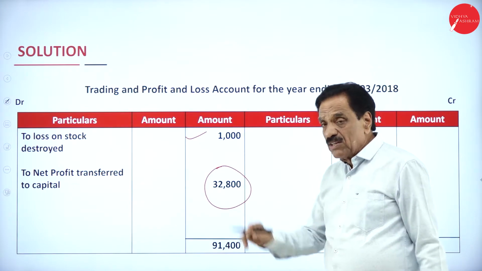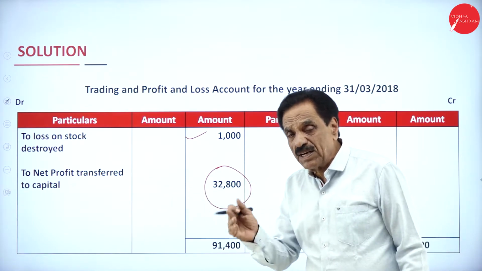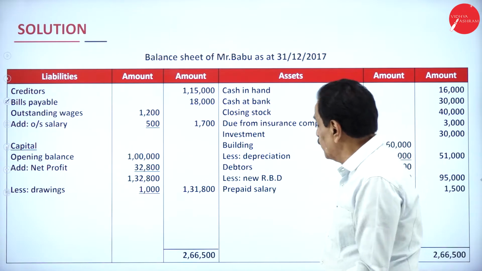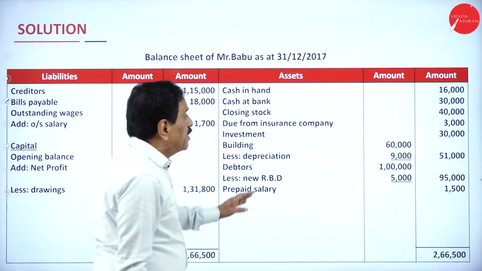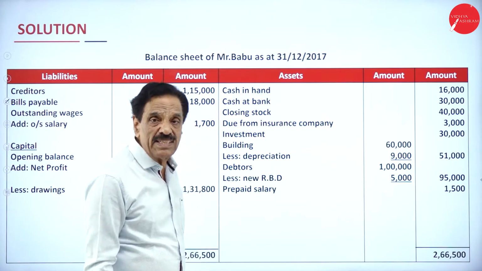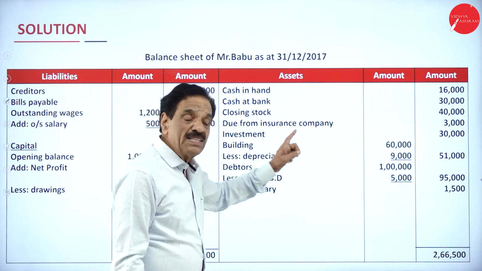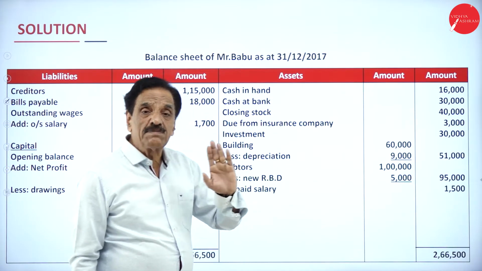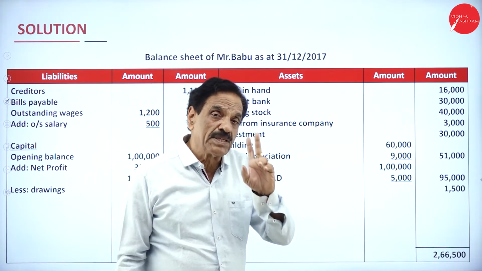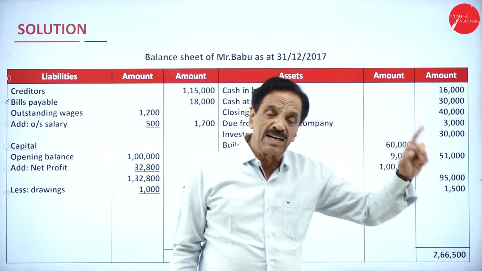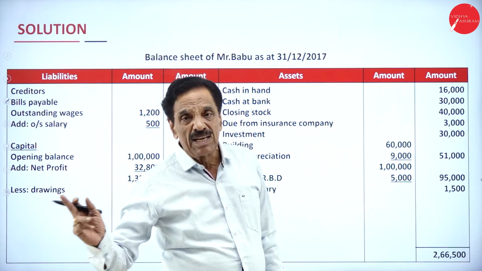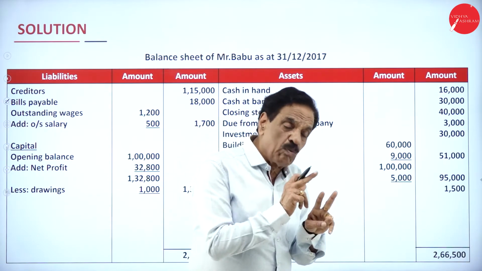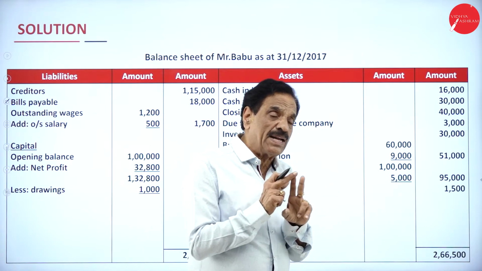It's a net profit which can be transferred to the balance sheet, to be added to capital. In your balance sheet, cash in hand is an asset. Cash at bank is an asset. Closing stock, as per the adjustment, has to come two times: one in the trading account, one in the balance sheet.